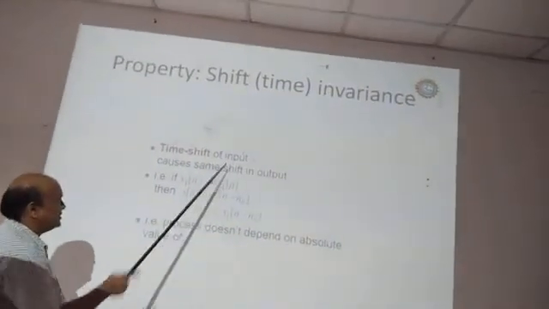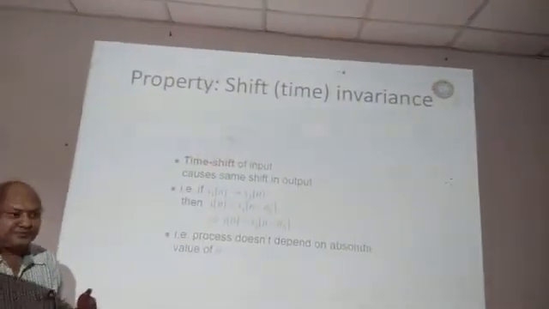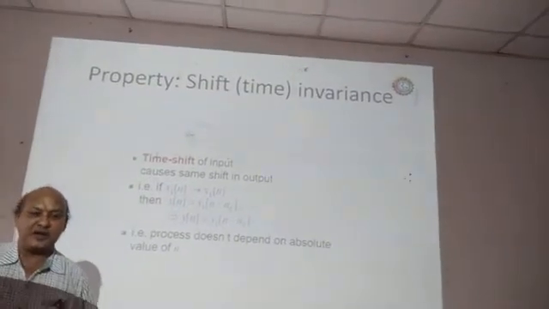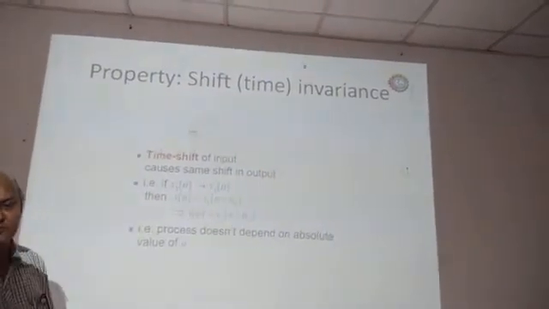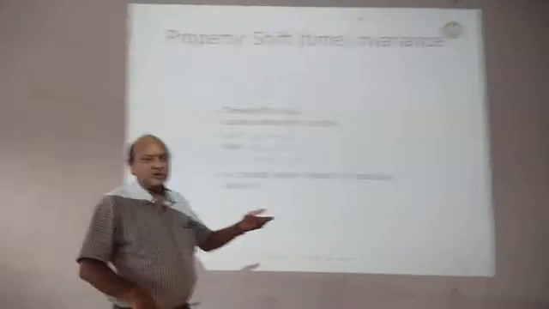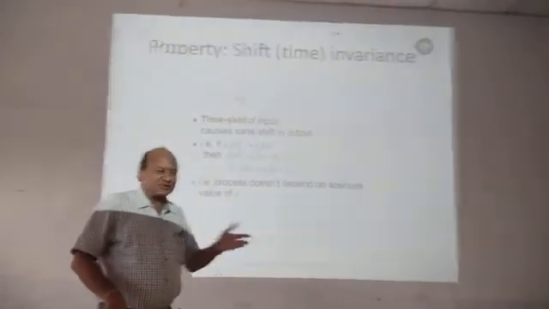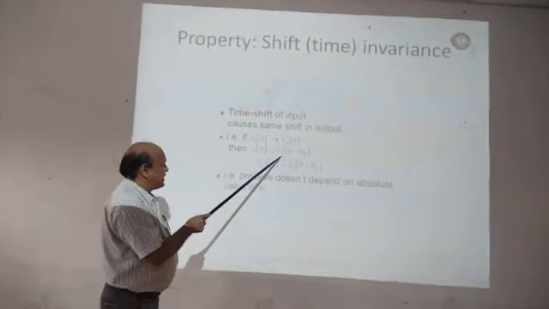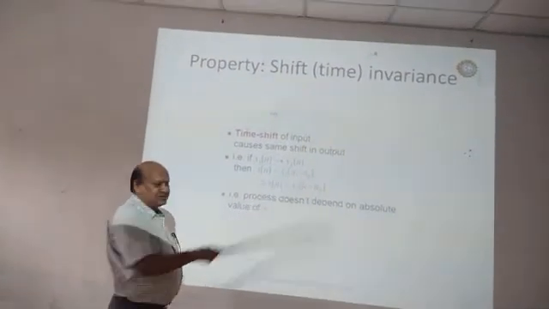Here is the example of time shift of input. Time shift means, let us say x of n, then we can have x of n minus 1 or x of n plus 1 or x of n minus 5 or x of n plus 5. This is called time shifting. Similarly, here time shifting is given by x1 of n minus n0.